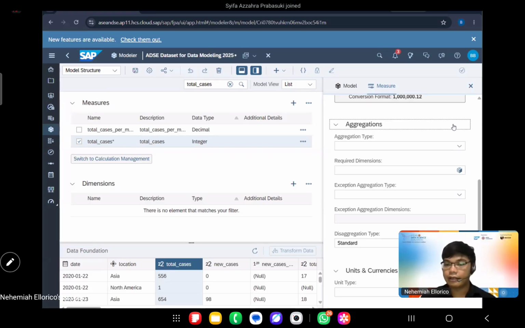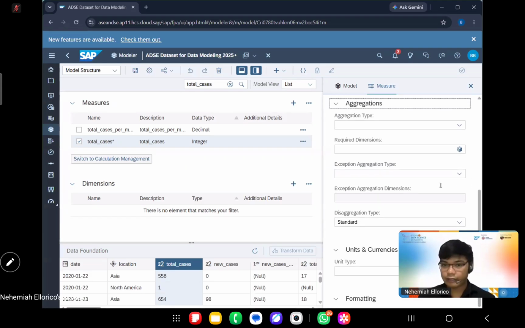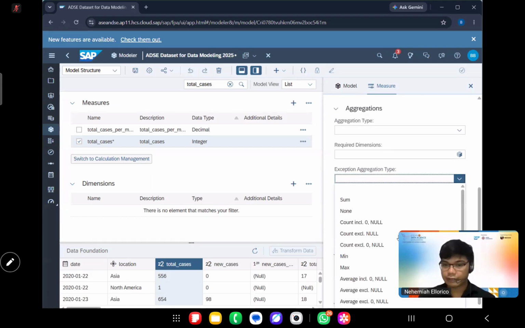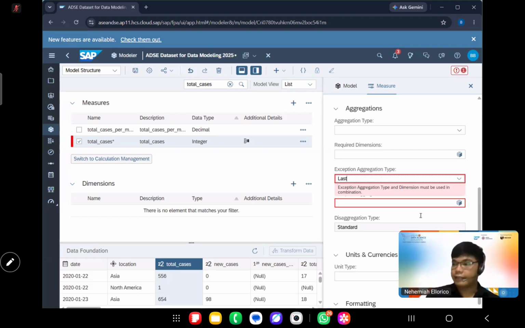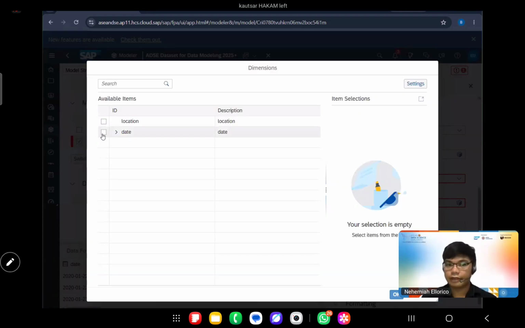Under exception aggregation type, select last. And then under exception aggregation dimensions, select date. There, date.